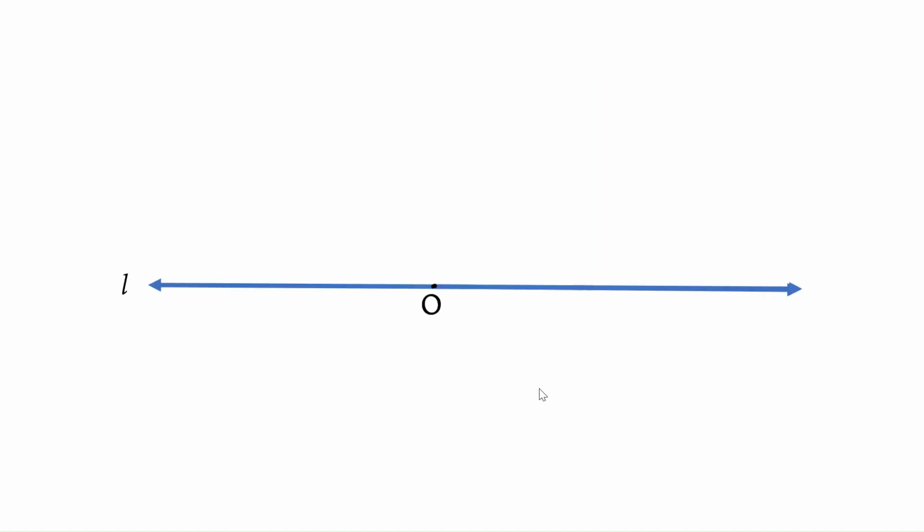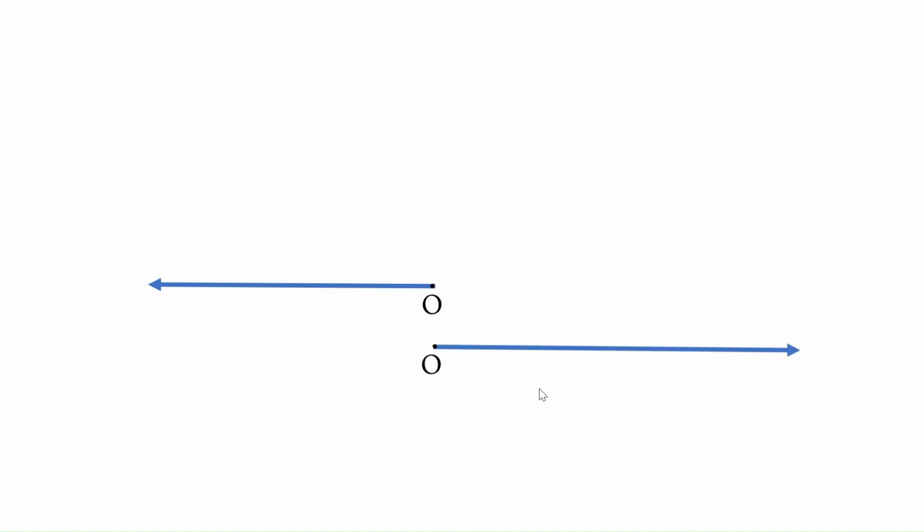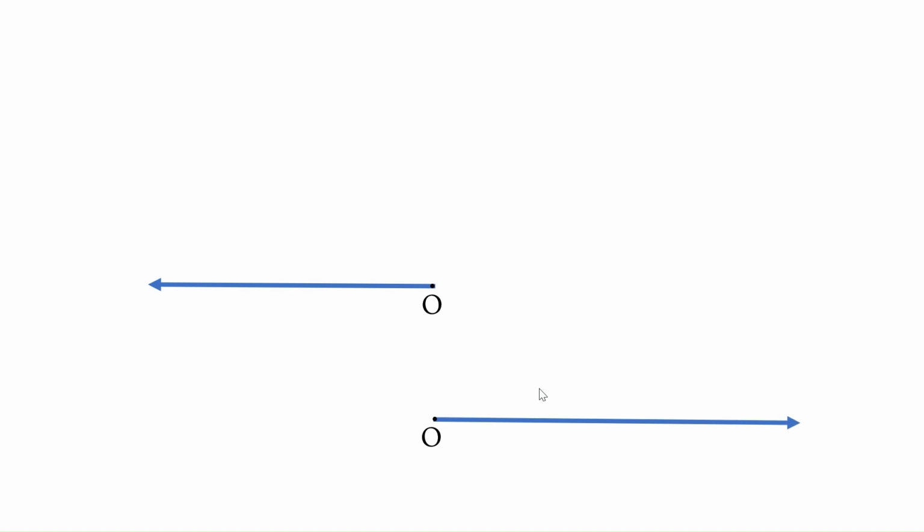Consider any line L and a point O on it. Now, if we make a figure consisting of those points on line L that lie on one side of O, including the point O, the figure will get modified. If we consider the left side and right side, it would be like this. You can take any of the sides, but only towards one of the sides. And point O will belong to one particular figure only.